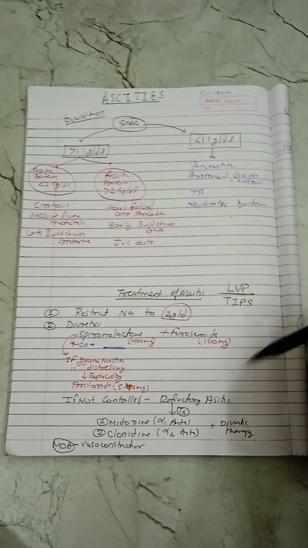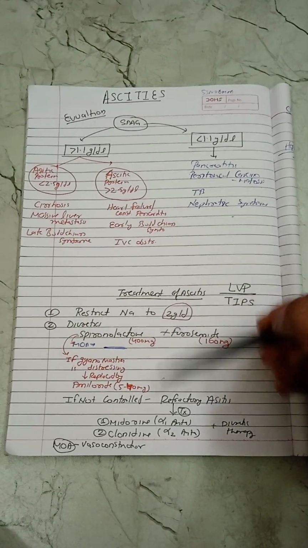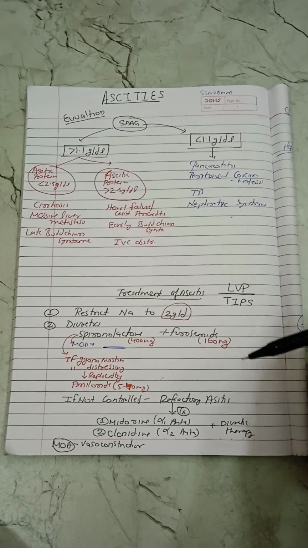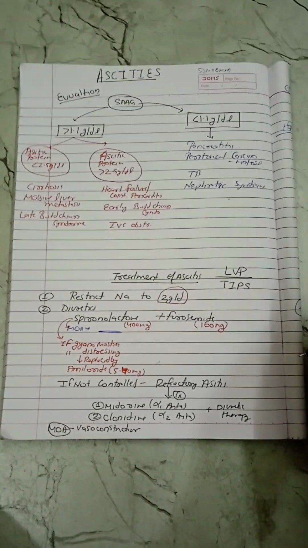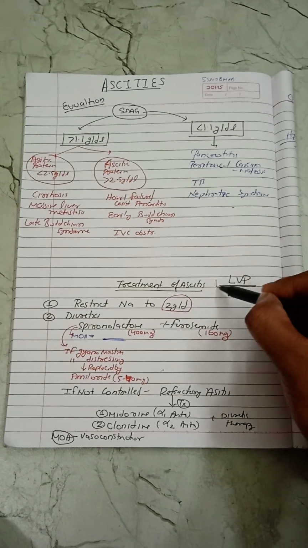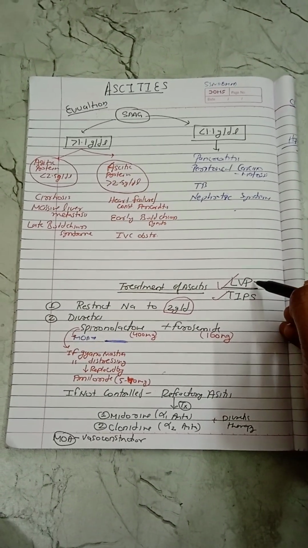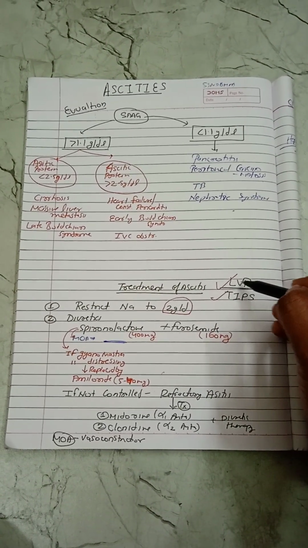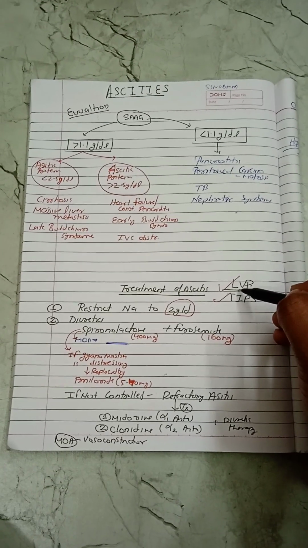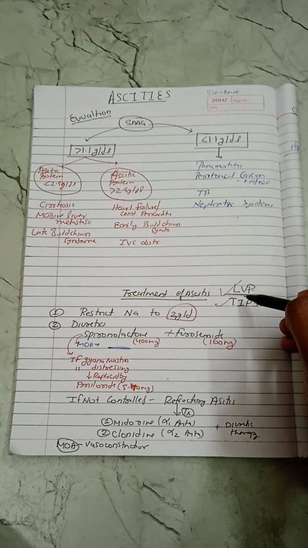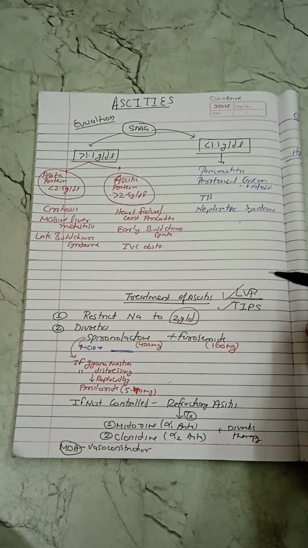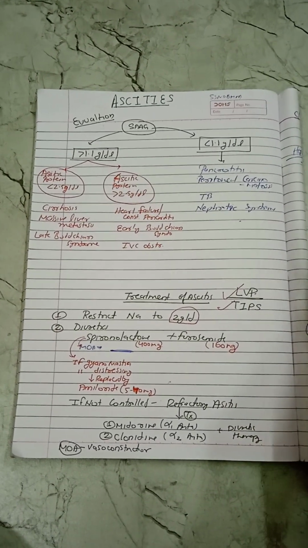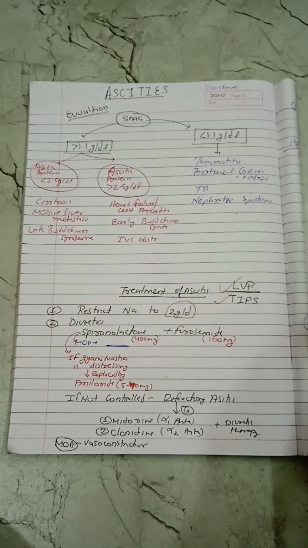These are combined with the diuretics, and if after this treatment the refractory ascites is still not improved, then we can go for LPV and TIPS. What is LPV and TIPS? LPV is large volume paracentesis, and TIPS is transjugular intrahepatic portosystemic shunt. By this we can treat the ascites.